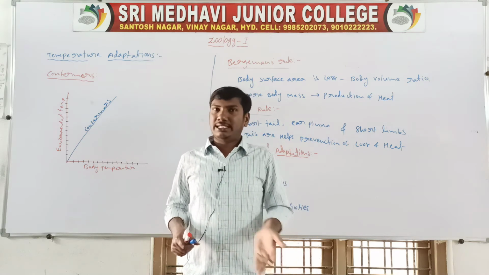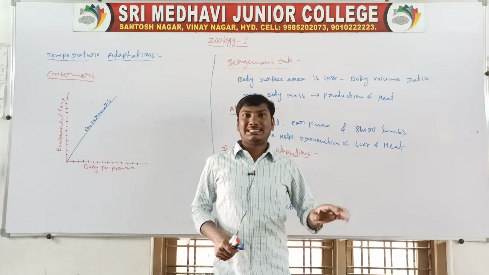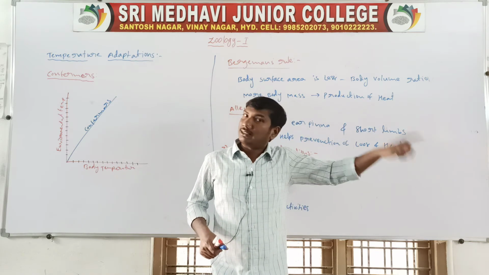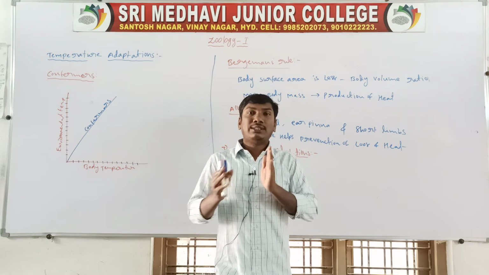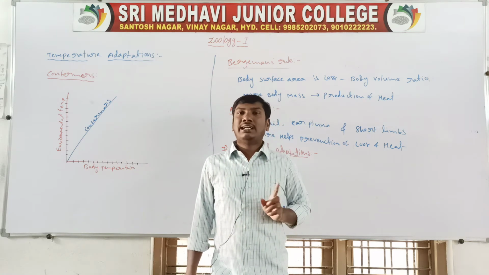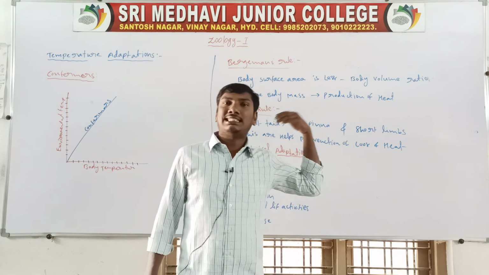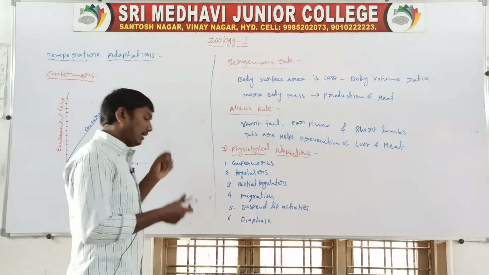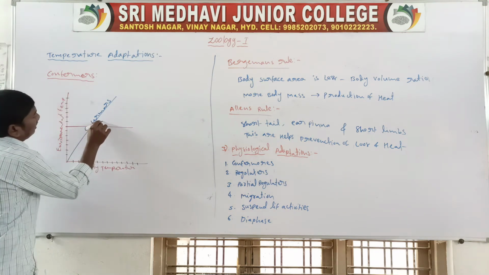For example, in the winter season the environmental temperature is 18 to 20 degrees centigrade, but the human body temperature is 37 degrees centigrade. So they maintain a constant body temperature and are called regulators. Whether the environmental temperature increases or decreases, the body temperature is constant. So these are the regulators.